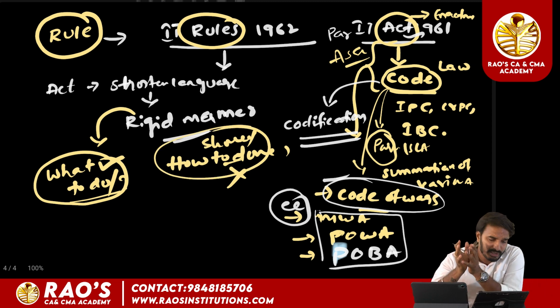So the act is in a short and rigid language, and it says what to do, but it does not specify how it should be done.